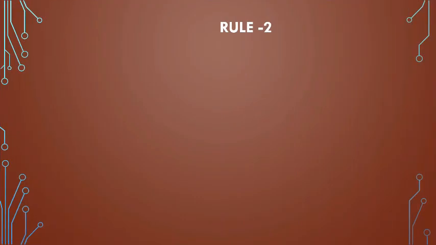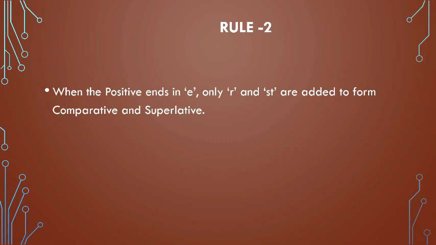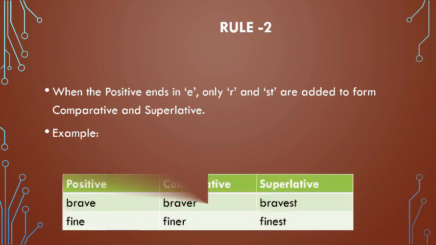Rule number 2. When the positive ends in e, only r and st are added to form comparative and superlative. Example: Brave, braver, bravest. Fine, finer, finest. Here the words in the positive degree are ending in e. So to make comparative and superlative, r and st are added.